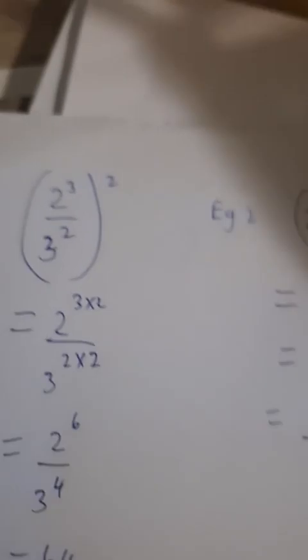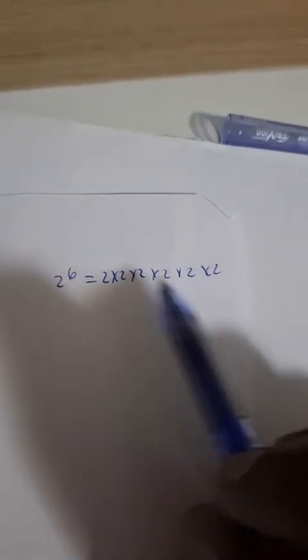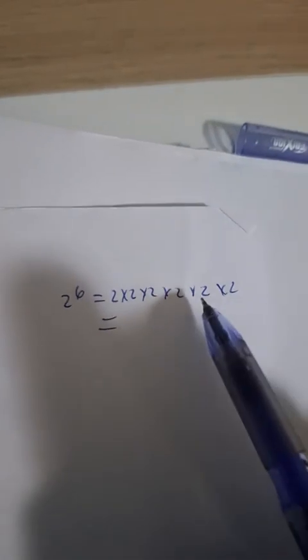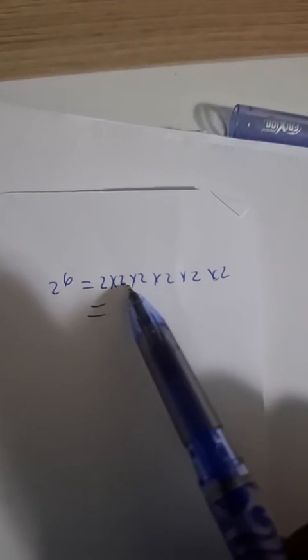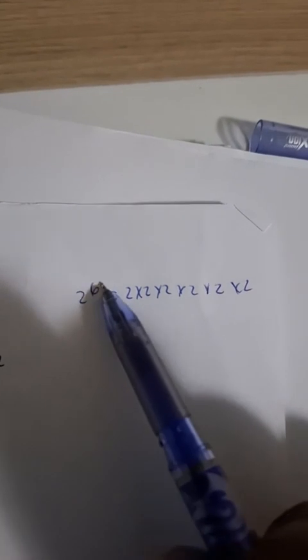So therefore, remember guys, 2 to the power 6. What is 2 to the power 6? It's simply 2 times 2 times 2. How many times? 2 times 2 times 2 times 2 times 2 times 2. Okay? That is basically how I got the answer. It's just that I know this off by heart, so I could just write the answer. Okay? Remember that this is a base raised to the exponent 6.